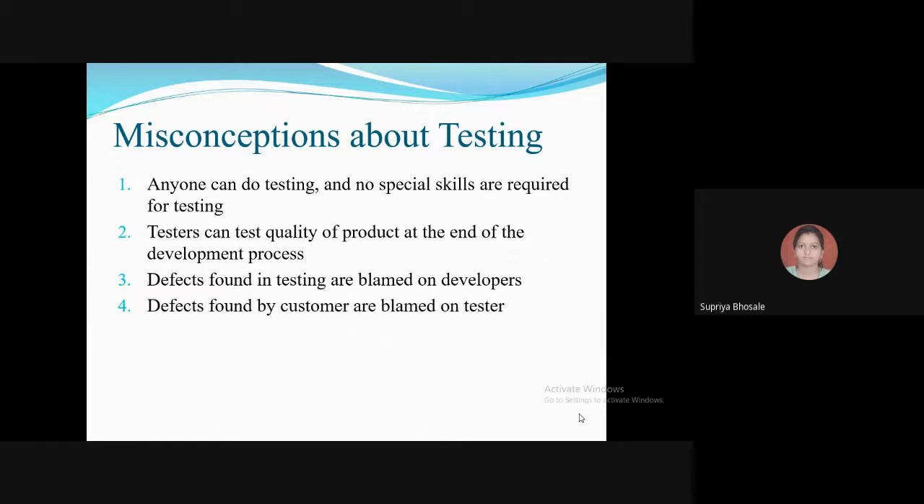Then the second misconception, we can say, is that testers can test the quality of the product at the end of the development process. Means after launching the product only, you can go for testing of that particular software. Is this the scenario? No. So this is a typical approach where system testing or acceptance testing is considered as qualification testing for the software.